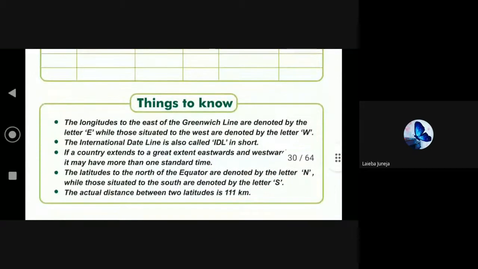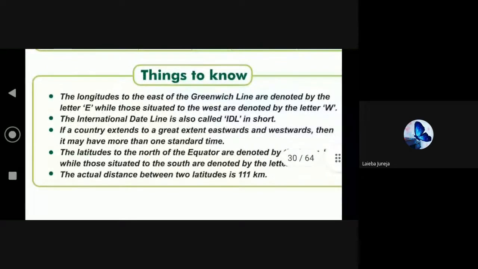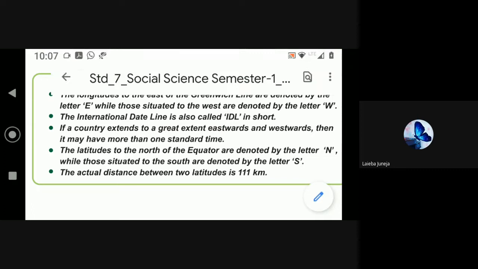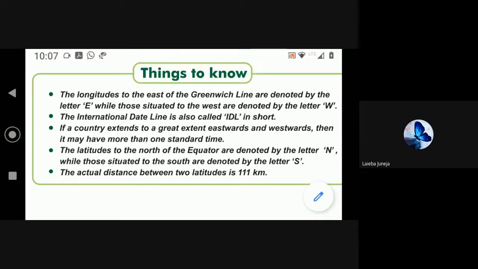Now we will see some things to know points. Yes, continue, Laiba. Things to know. The longitudes to the east of the Greenwich line are denoted by the letter E, while those situated to the west are denoted by the letter.